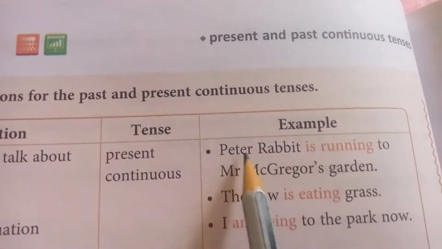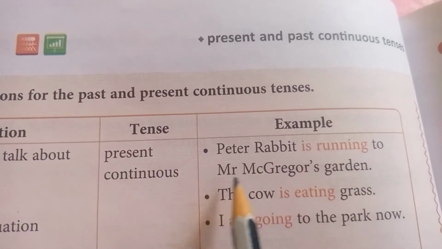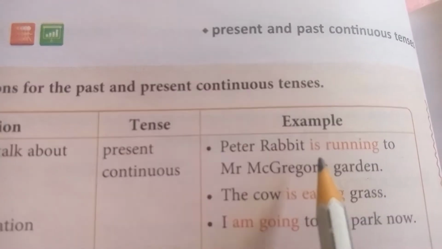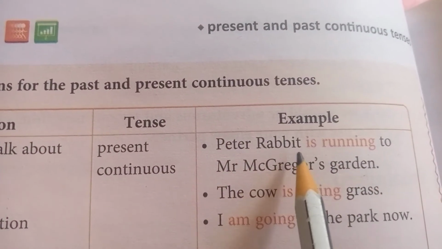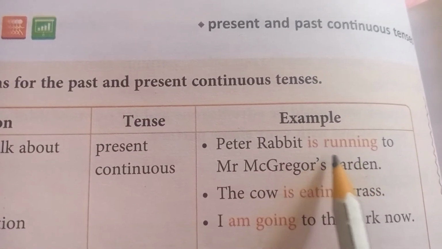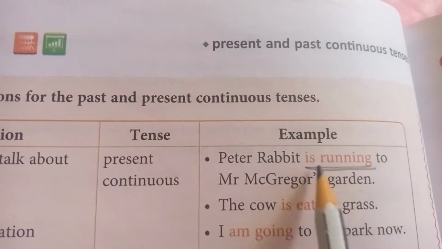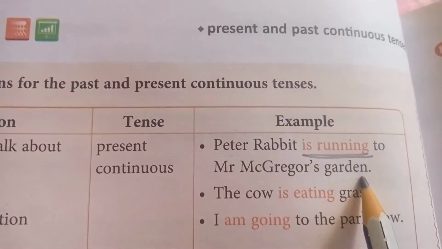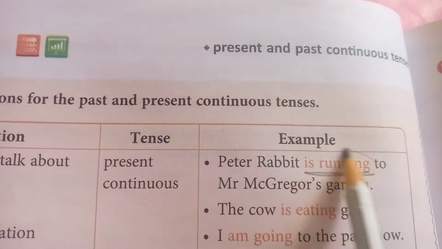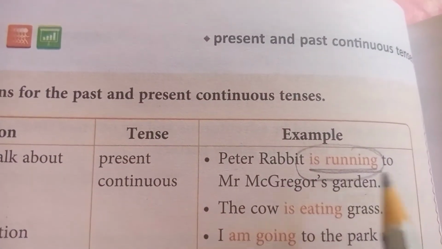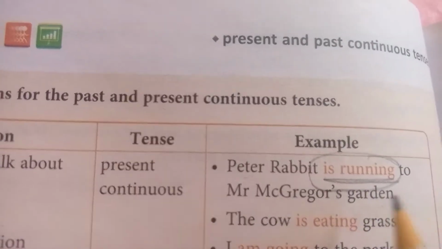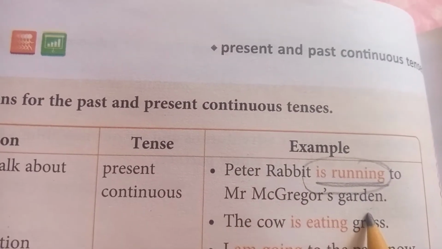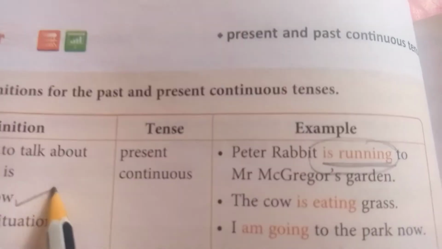See the example. Peter Rabbit is running to Mr. McGregor's garden. Yes, right. In this story, Peter Rabbit is running. Here "is running" shows the rabbit is running now, in Mr. McGregor's garden. It shows it's happening right now. Okay, so that is happening right now.